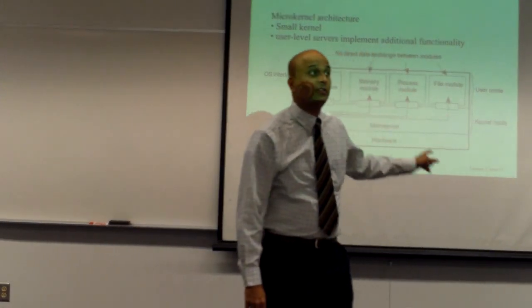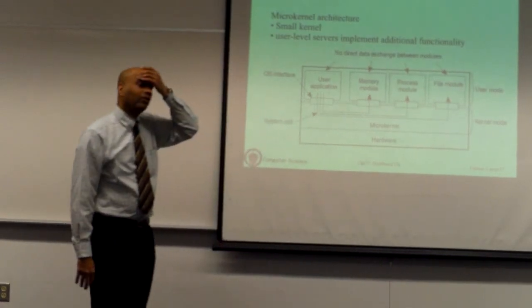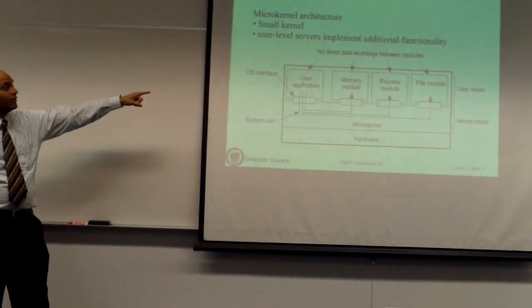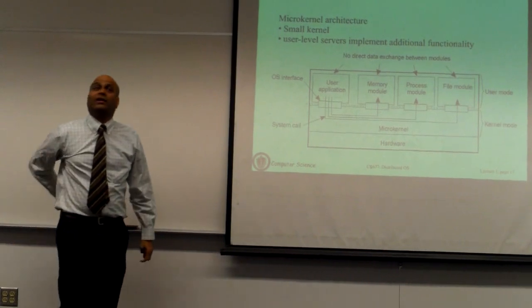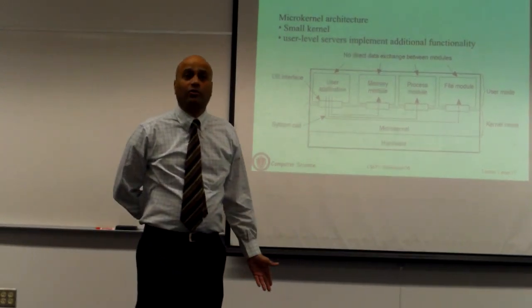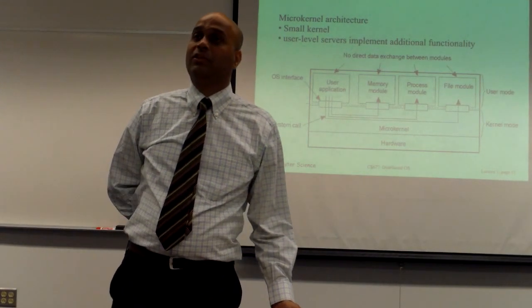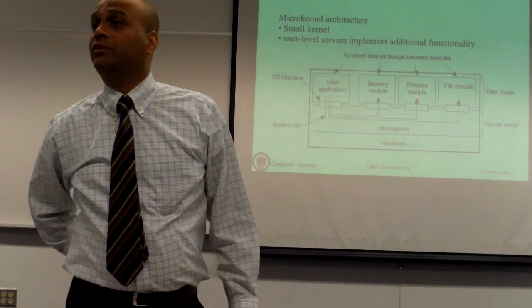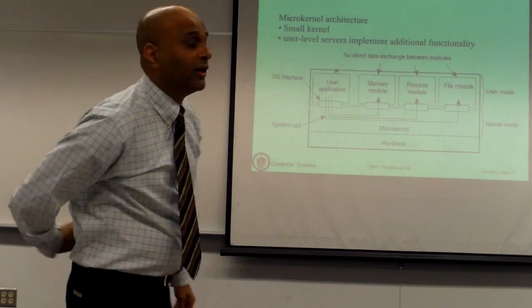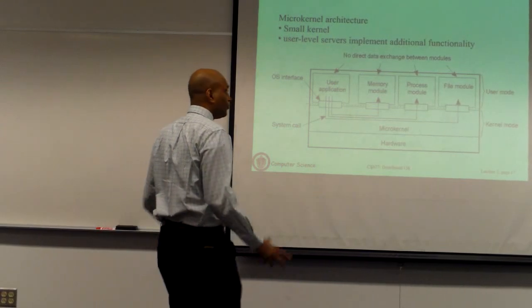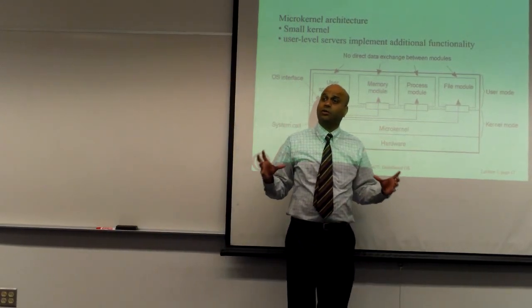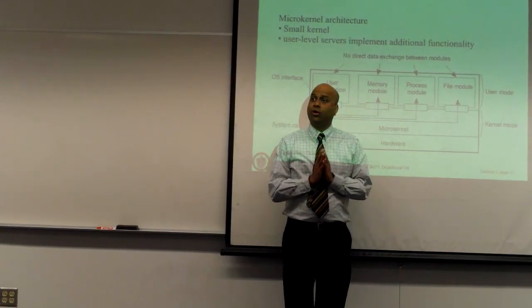Okay? Here's another way to build a modular operating system. This is referred to as a microkernel architecture. This is how some operating system designers believe all operating systems should be built. In the microkernel architecture, you take your operating system kernel, you partition it into components.